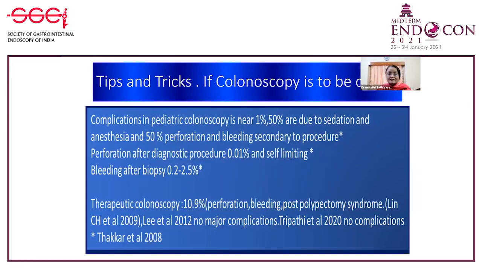The complication rate of pediatric colonoscopy is very low, probably less than 1%, and perforation is 0.01%. For therapeutic colonoscopy also, the complication rate is very low, as published by Tripathi et al. as well as Lee et al. Though there is one study that reported a high complication rate of 10%, that was in 2009.